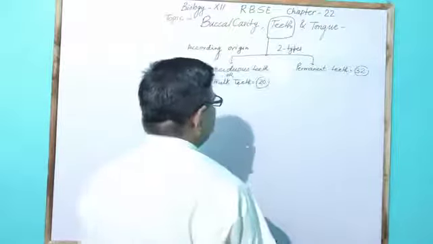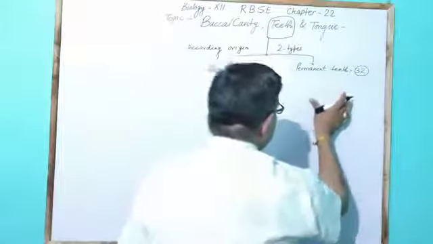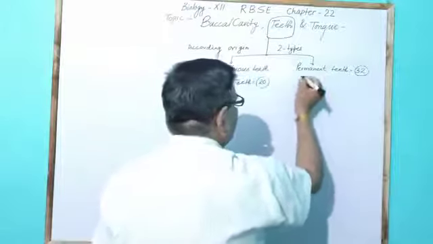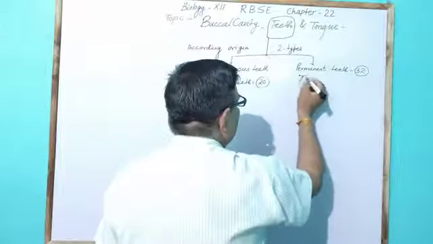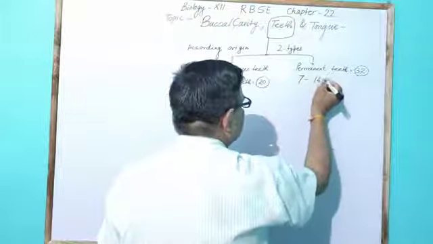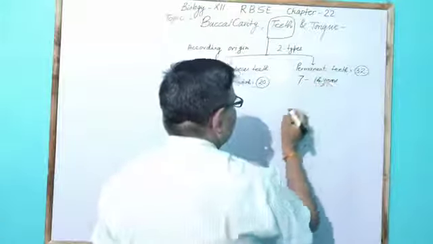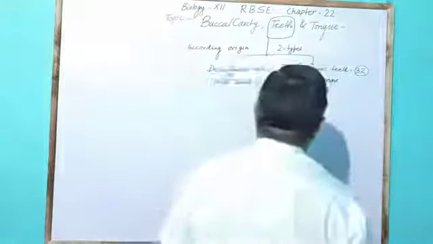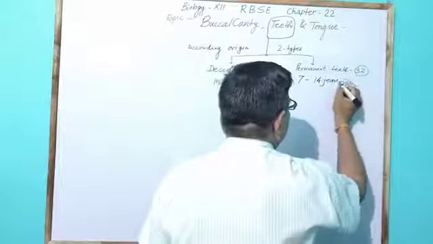The total number of permanent teeth is 32. Permanent teeth come after 7 to 14 years of age. But in the 7 to 14 years age, only 28 teeth are found.